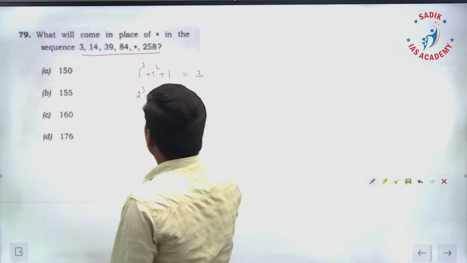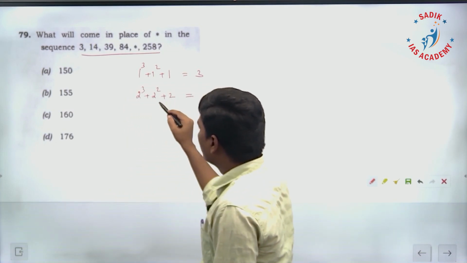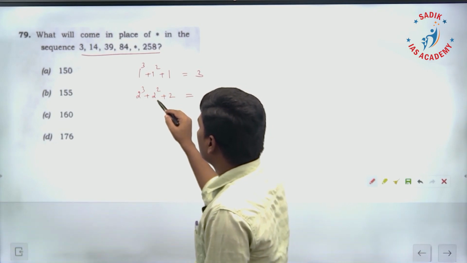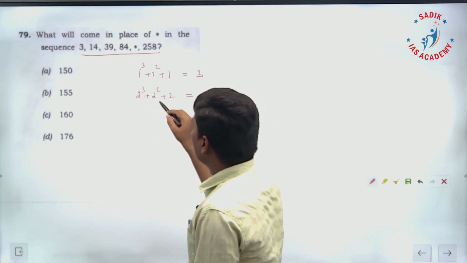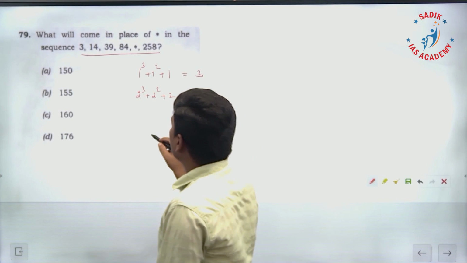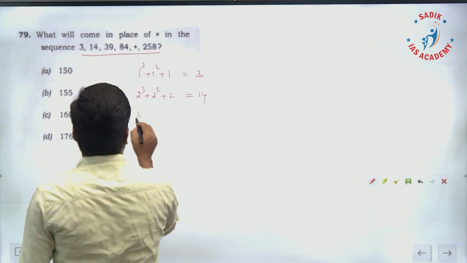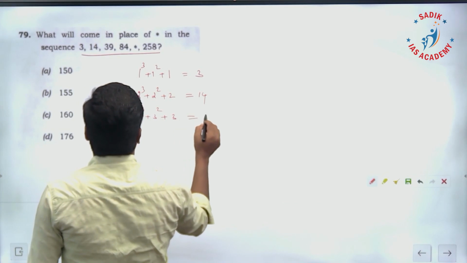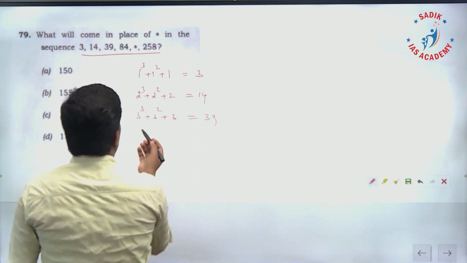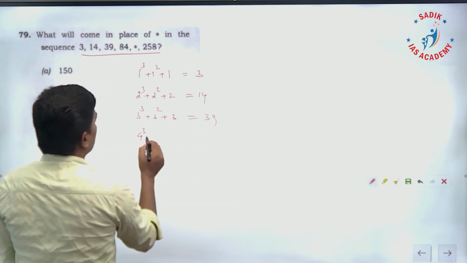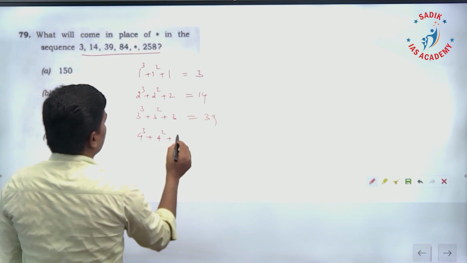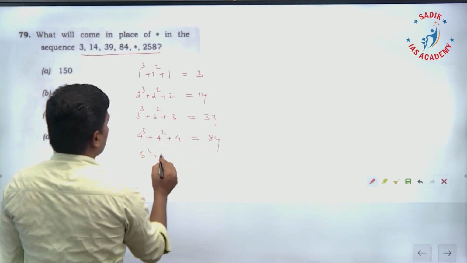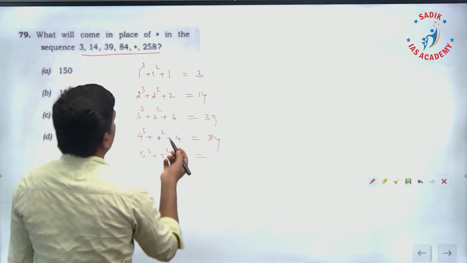So it is 8 plus 4, 12 plus 2, 14. Similarly, 39 means 3 power 3, 3 power 2 plus 3, this is 39. 84, 4 power 3, 4 power 2 plus 4, 84. Then 5 power 3, 5 power 2 plus 5, that's the next one.